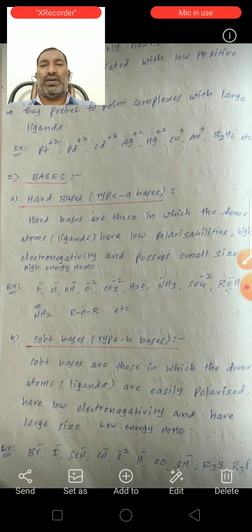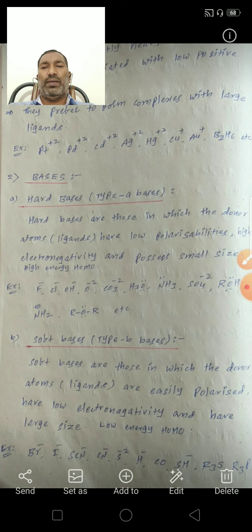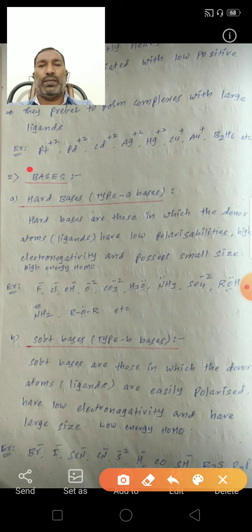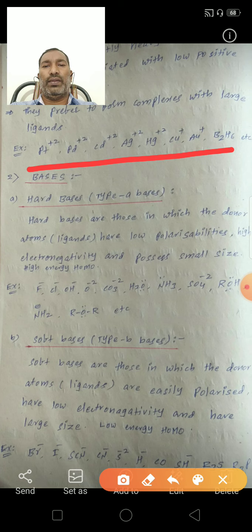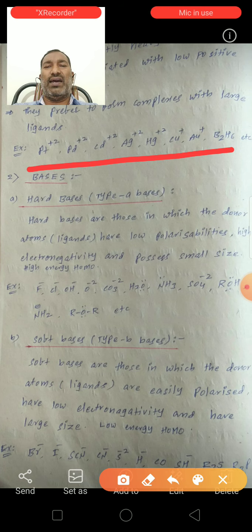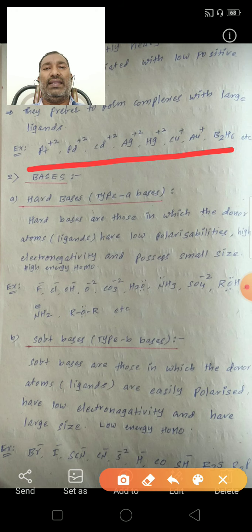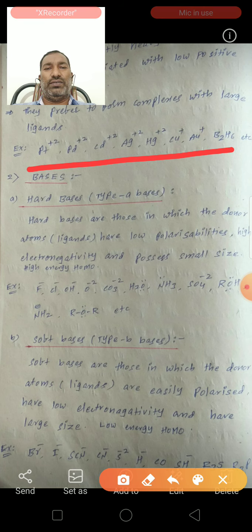So examples for soft acids: platinum plus 2, palladium plus 2, cadmium plus 2, silver plus, mercury plus 2, copper plus, B2H6, diborane, etc. These all are heavy metals containing the low positive charge. So these all belong to the soft acids.